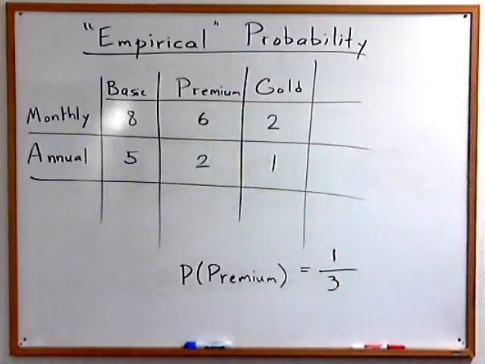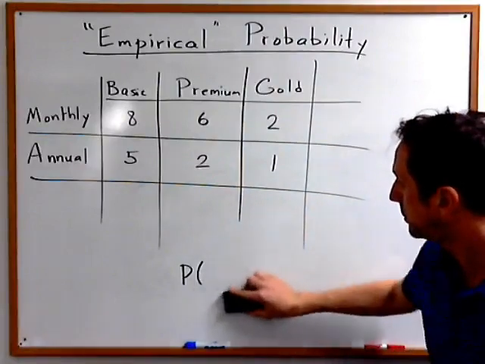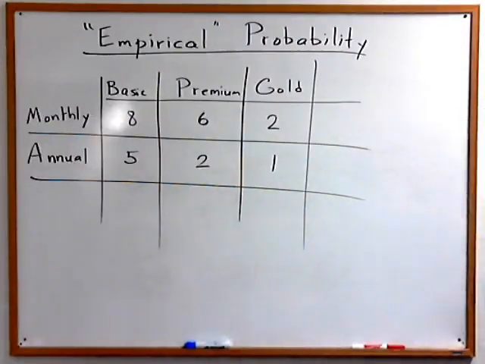So maybe that probability would be 1 out of 3. That is incorrect, because there are different numbers of subscribers at each level, and it's the number of subscribers that matters. It's not the number of levels that matters, okay?